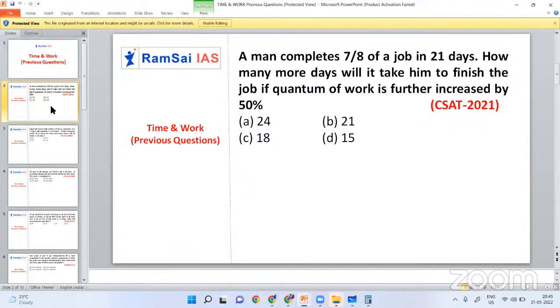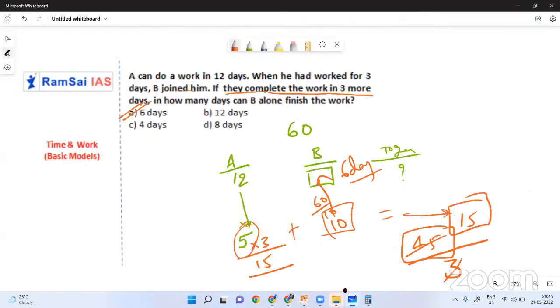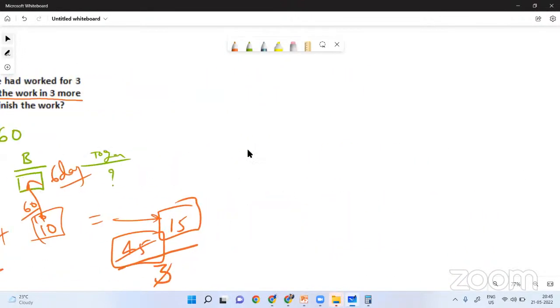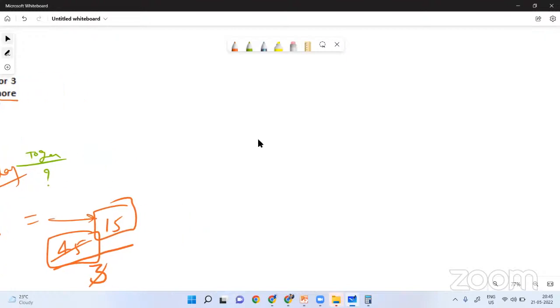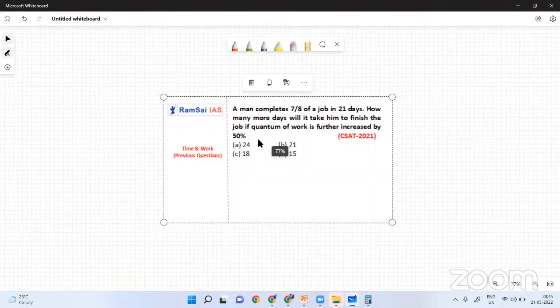A man completes 7 by 8 of work in 21 days. So just let me copy this first. Yeah, let me paste it.